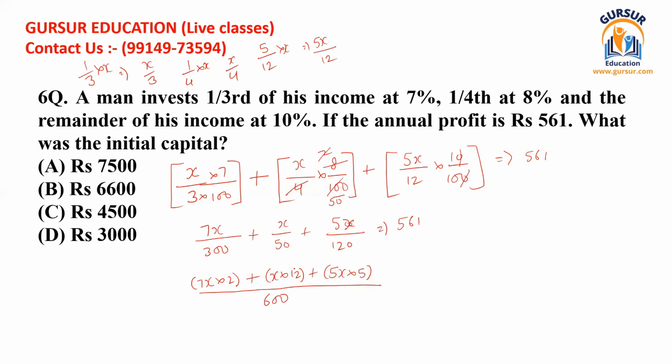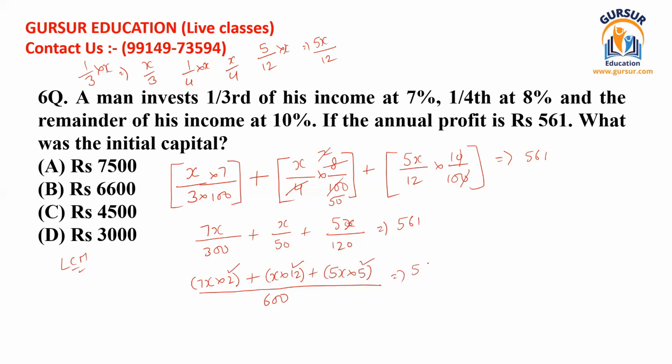How I have got this 2, 12 and 5, I think you are aware of the method of LCM, because 300 divides 600 with the help of 2. That's why 2 has been written here. We know that 50 divides 600 by the value of 12. That's why we have written 12 here. We know that 120 divides 600 by 5. So that's why we have written 5 here.